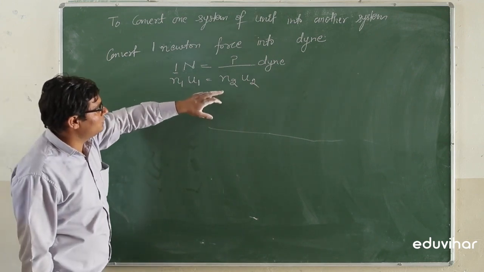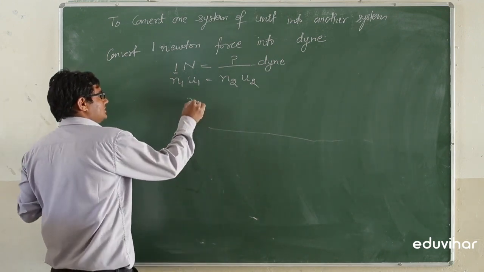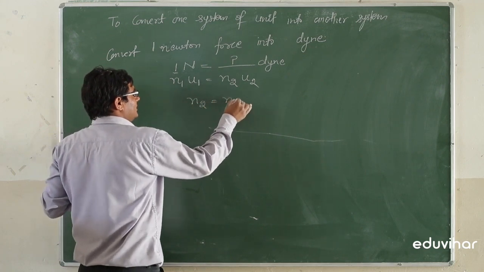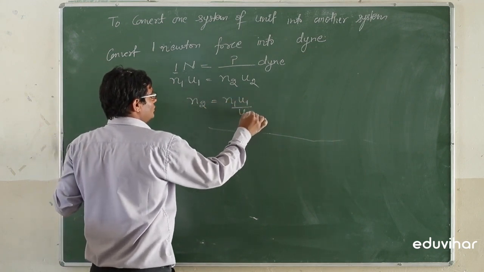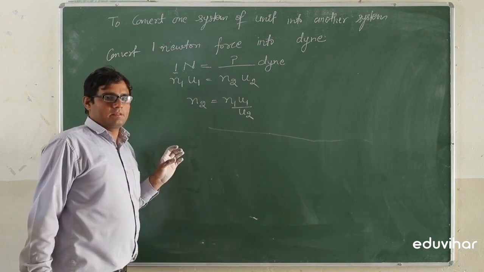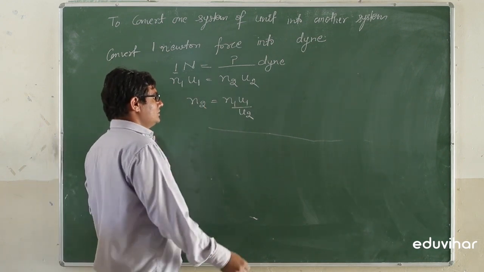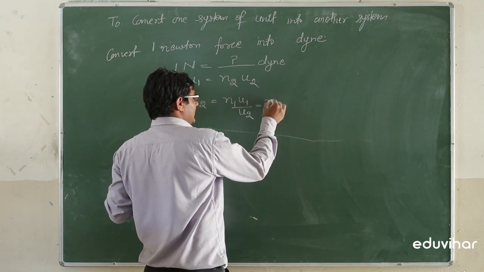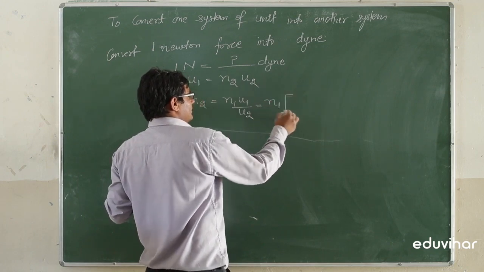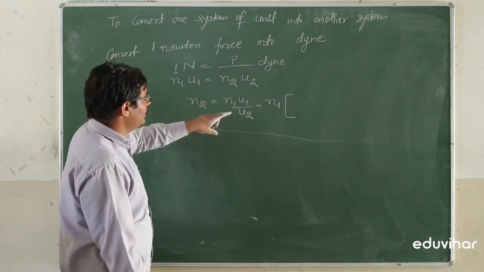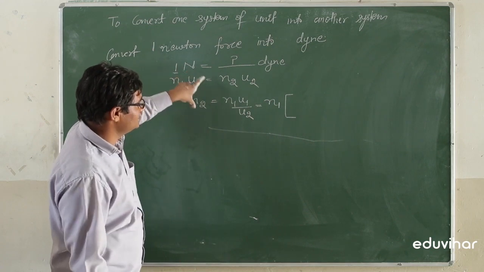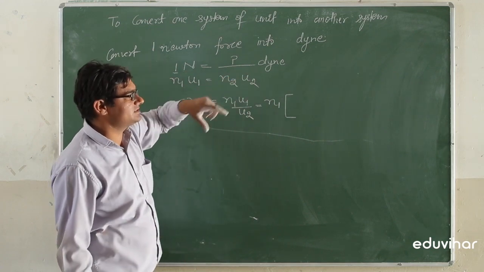We have to find the value of N2, so N2 is equal to N1 into U1 divided by U2. So it can be written as N1 U1 by U2. This is the unit in terms of SI system. This is the unit in terms of CGS system.